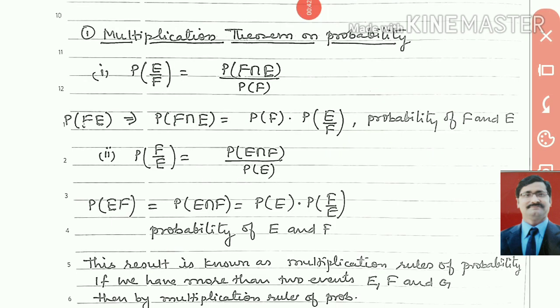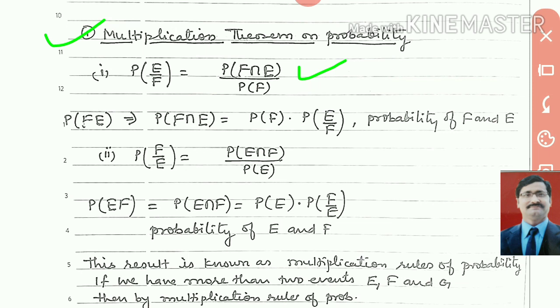Look here, students, we will first do the multiplication theorem on probability. This is not a new thing. We already did this formula. You know this formula, probability of E when F has already happened. Okay, meaning P(E|F), which means the probability of E when we know the result of F, or the probability of E when event F is given.